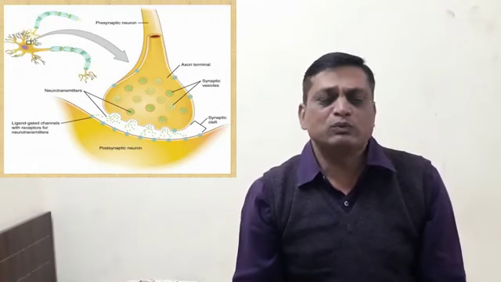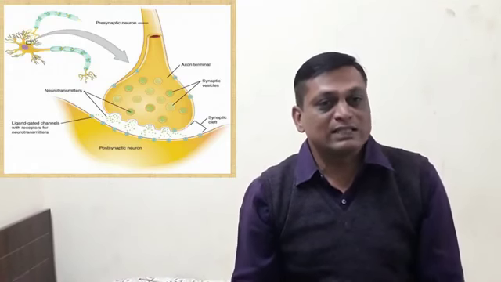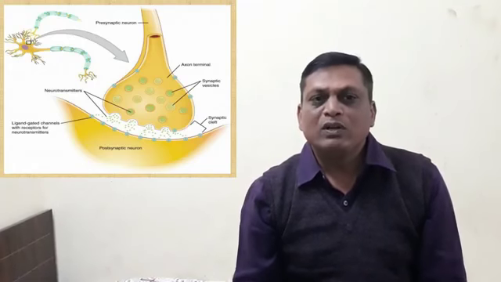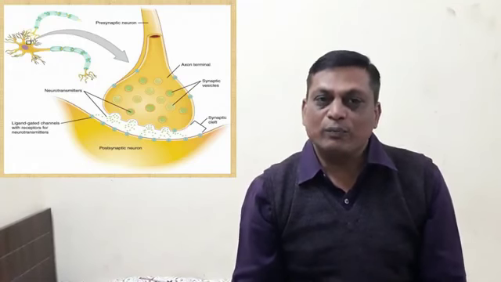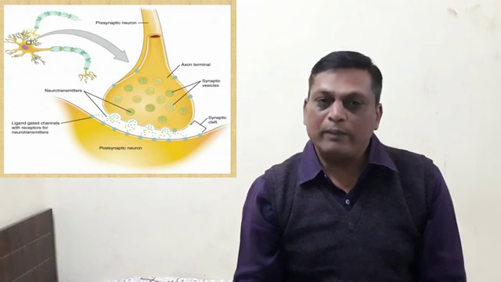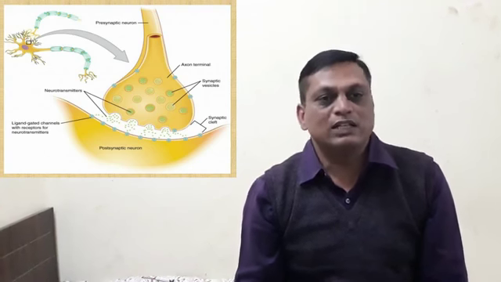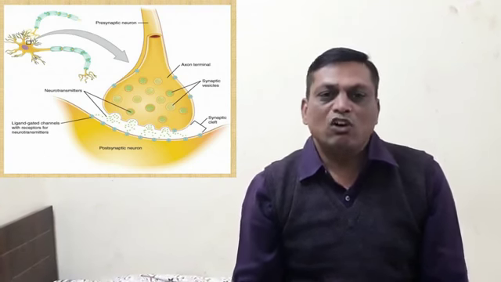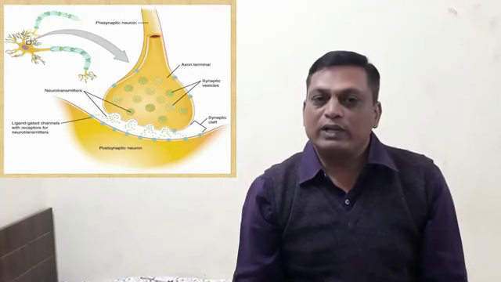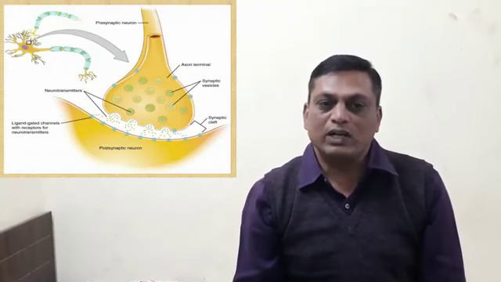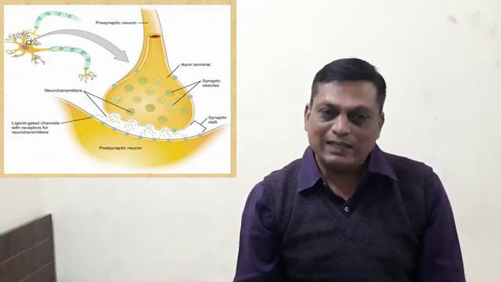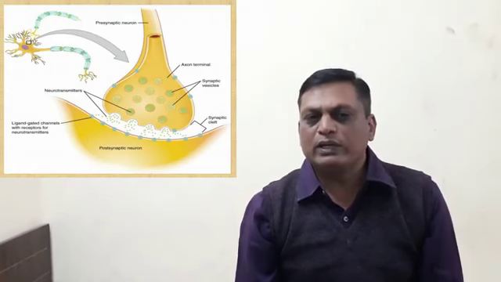The main types of neurotransmitters include acetylcholine, which is excitatory; norepinephrine, excitatory, formerly called noradrenaline; dopamine, which is excitatory as well as inhibitory; GABA, the long form being gamma aminobutyric acid, which is an inhibitory neurotransmitter; glutamate, an excitatory neurotransmitter; serotonin, excitatory as well as inhibitory; and endorphin, excitatory and inhibitory.